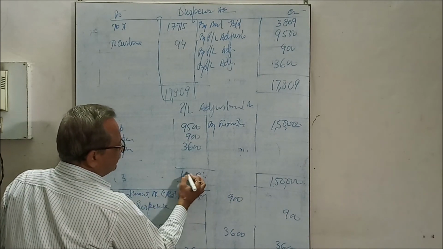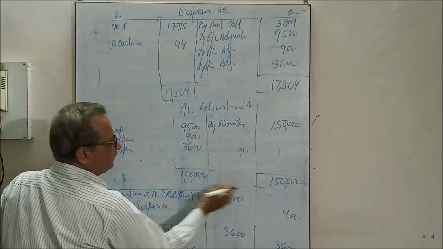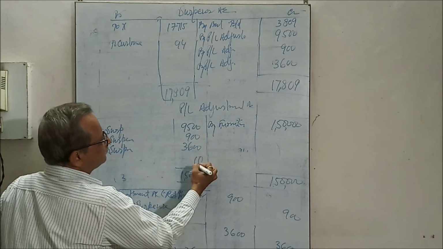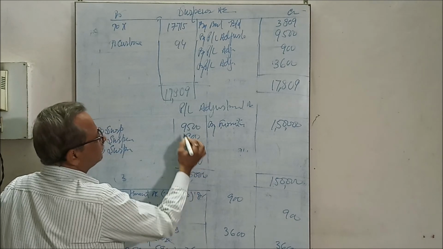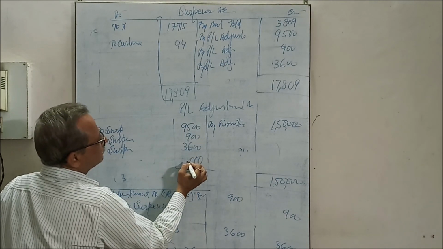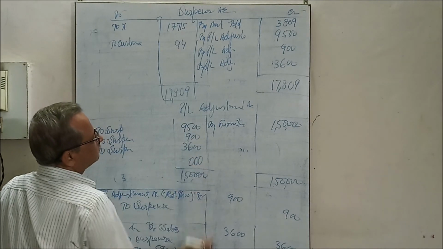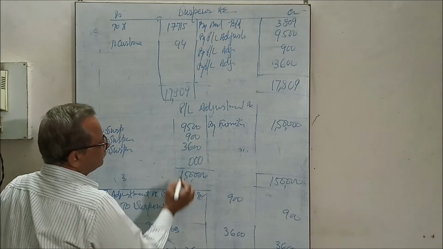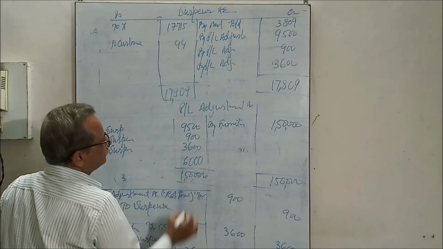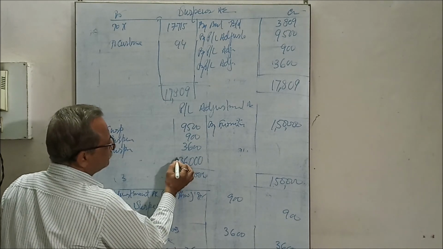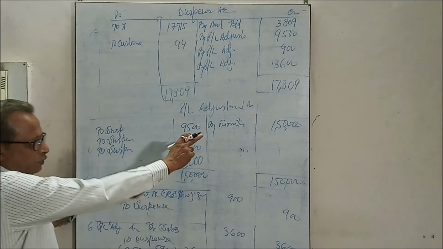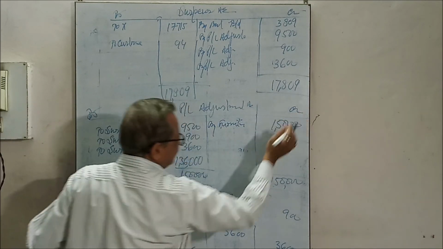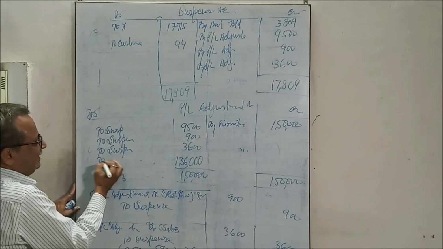This side is, you will match it, and then the difference is there. So profit adjustment was credited more, debited less, so profit exceeds.